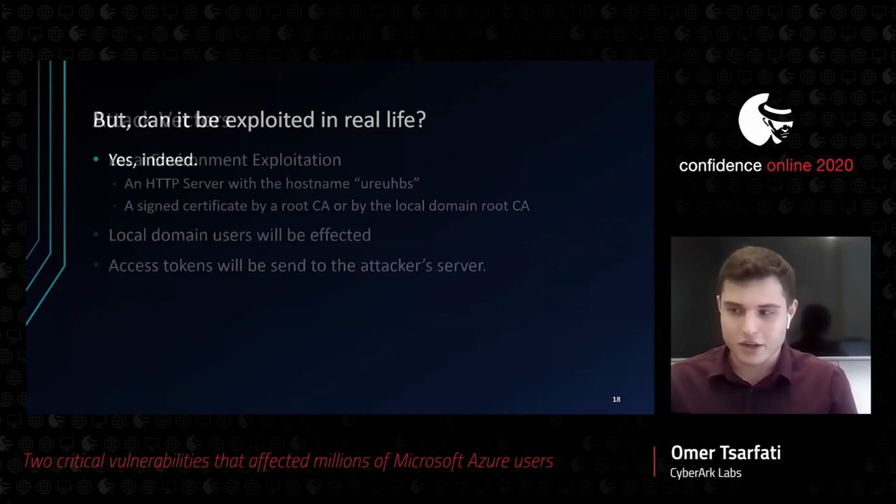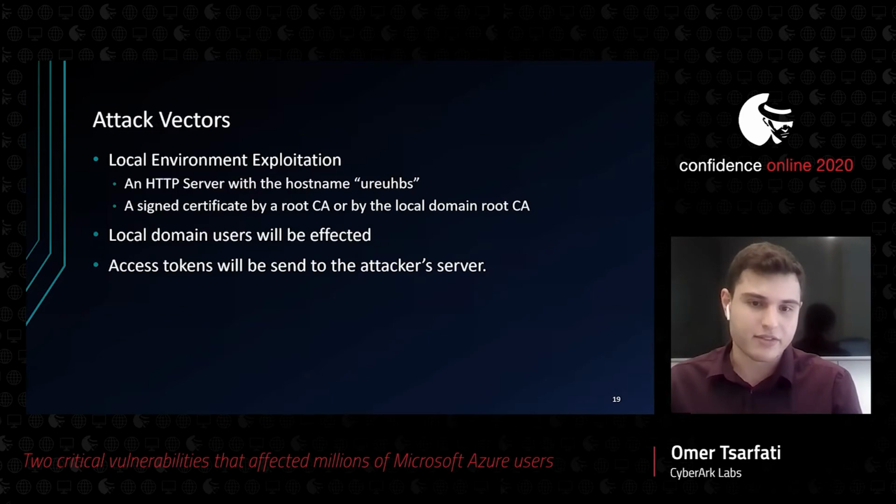All right, so the first attack vector is the local environment scenario, in which the attacker spins up a host in the local network and calls it URI hubs. Then it gets a certificate signed by a root CA or by a local domain root CA. And after setting this all up, whenever a user browses to the Azure portal, they will be affected by the bug and send their token to the attacker.